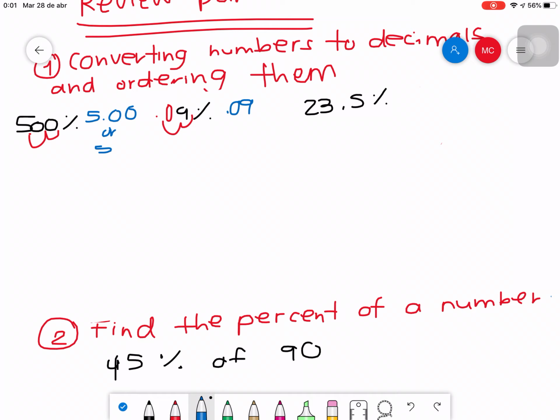Then the next one, 23.5. Let me tell you something, my favorite number in the world is 23. That is the reason why I wrote it there, okay?